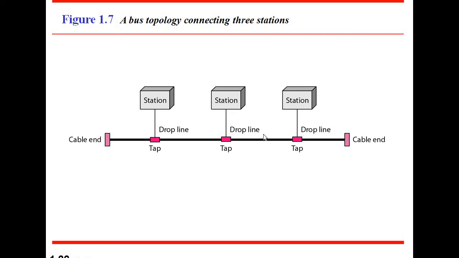Next, each node is either connected to the backbone cable directly, or through a drop line. A drop line means a single link.